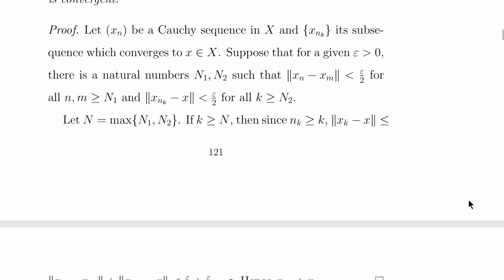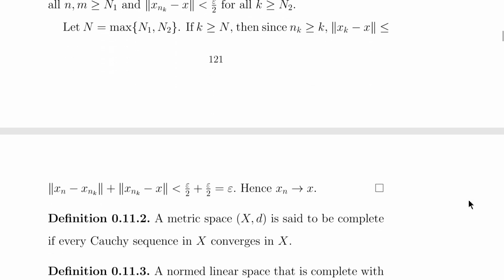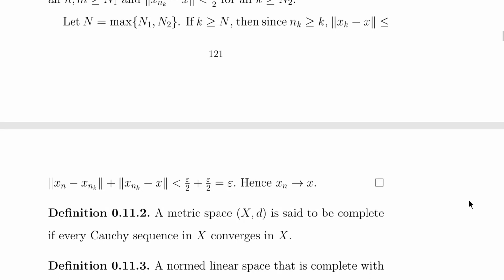If k is greater than or equal to N, then since nk is greater than or equal to k, we have norm of xk minus x, by using the triangle inequality, is less than epsilon by 2 plus epsilon by 2, which is equal to epsilon. Hence, xn converges to x.